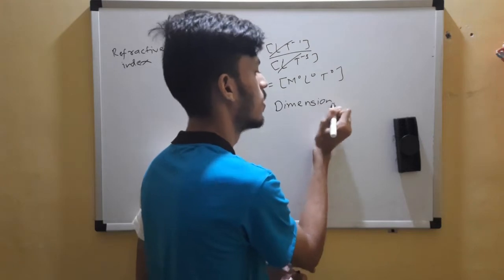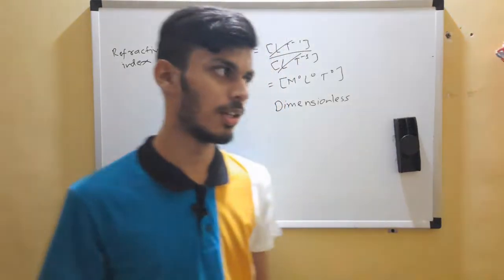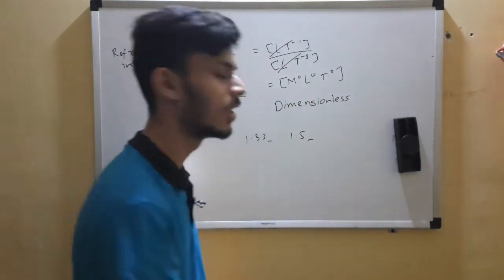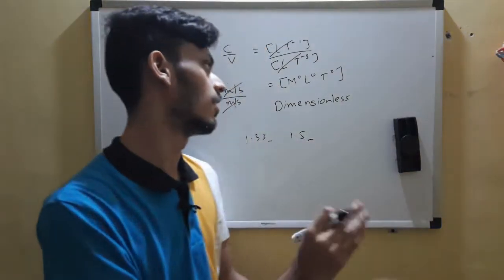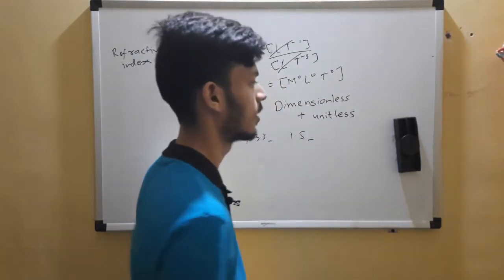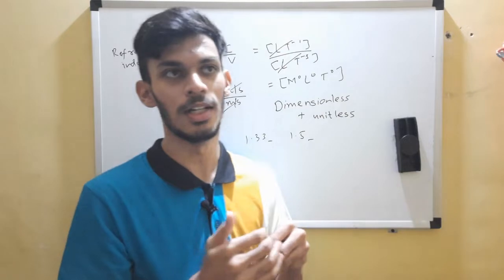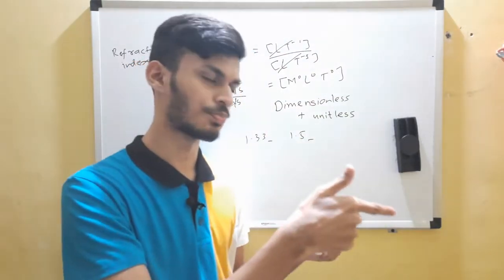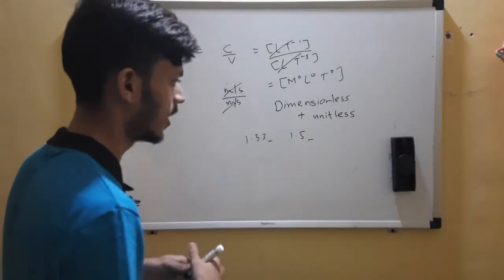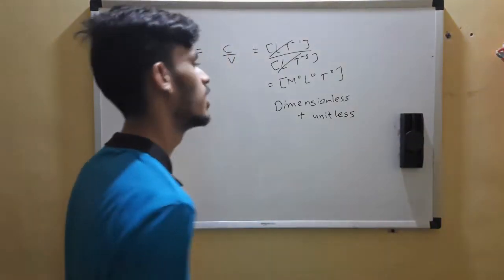But mu, if you remember, they would give you a particular number for water, like 1.33 or 1.5. They never give you a unit after this. So it is unitless as well. So it is dimensionless plus unitless. It does not have a unit. But those supplementary ones were special. They were dimensionless, but they had a unit. Angle had radian, solid angle had steradian. Okay, so one more I'll mention here.